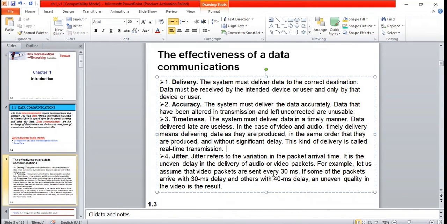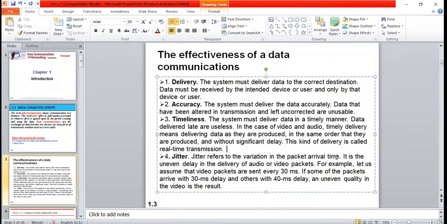The video packets may be sent every 30 milliseconds and audio packets every 40 milliseconds. So if the packet interval is 30 milliseconds for video and 40 milliseconds for audio, in that case, what happens? There is no proper synchronization between the audio and video. You must have observed this many times. Based on the lip movement, you will come to know there is no proper synchronization between the audio and video. So now just remember, jitter means there is a variation in the packet arrival time.